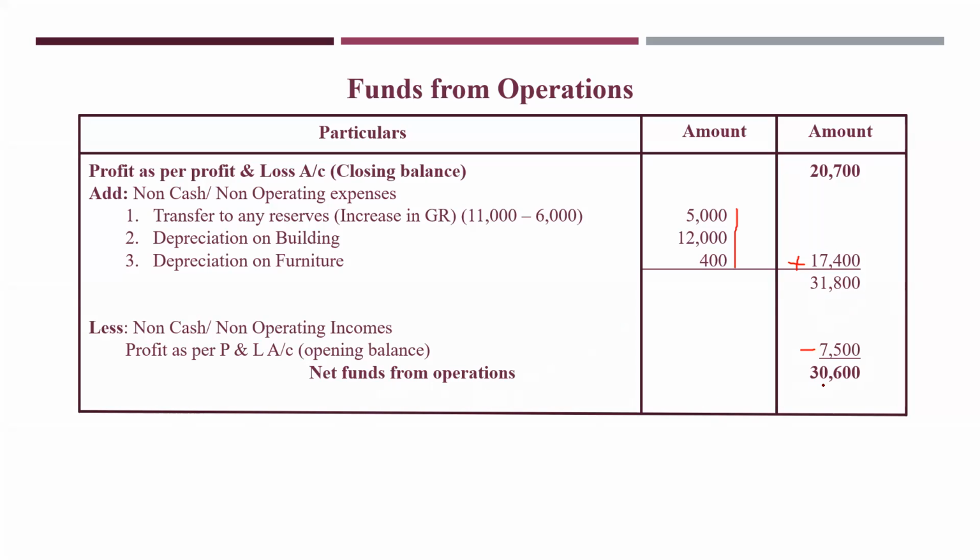Funds from operations means this is positive, look. This is not lost. You have got funds from operations. If a minus symbol comes here, then it will be funds lost. Okay. So this is funds from operations. Understood this part? So first we have done statement of changes in working capital. Second, we have done funds from operations.